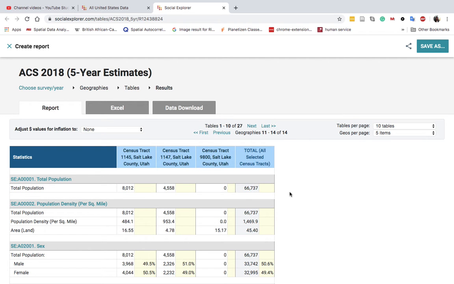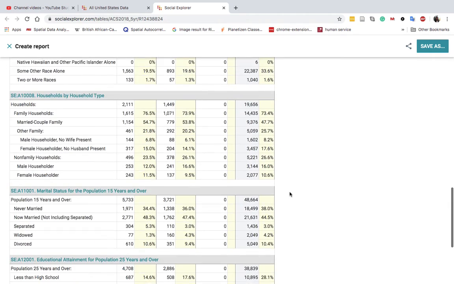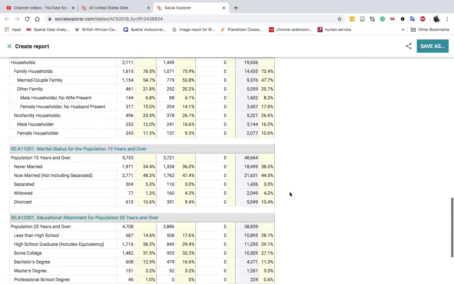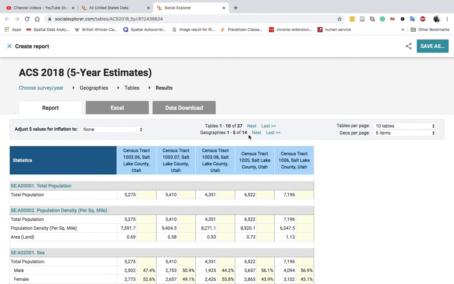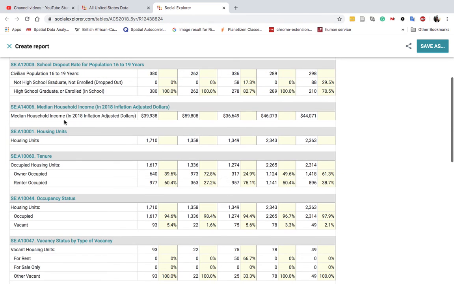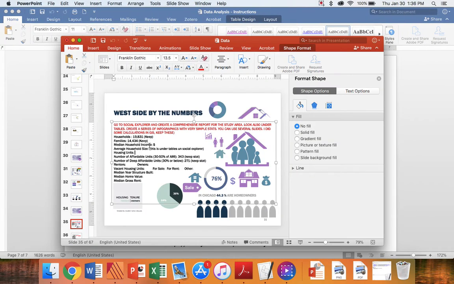But what we're really looking for in this data is more the housing statistics. The first ones were just generic statistics. So we can look at the tables actually. Pick the next tables. This one, for example, is household income. I think that this one was in the statistics that we were looking for. Median household income. This is where you will put how much that was.